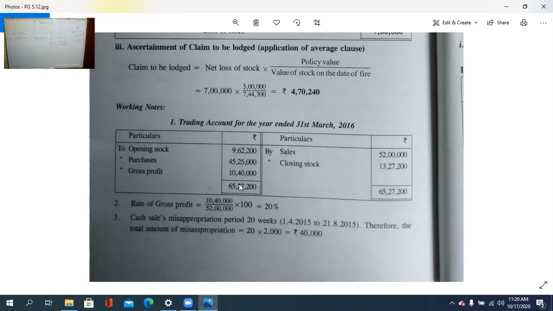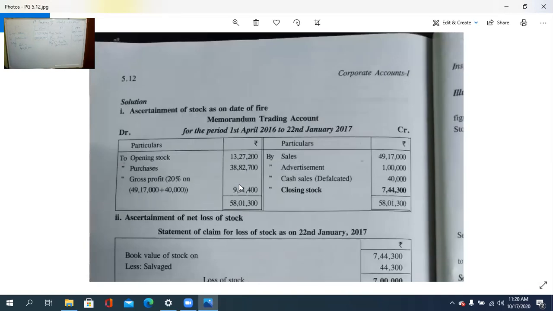So total how much is it? 49,57,000, that's the 49,17,000 plus 40,000. Out of the 49,57,000, we need to calculate the gross profit at 20%. So 20%, how much is it? 9,91,400. Take the total of this and take the difference. That is the book value of the stock.